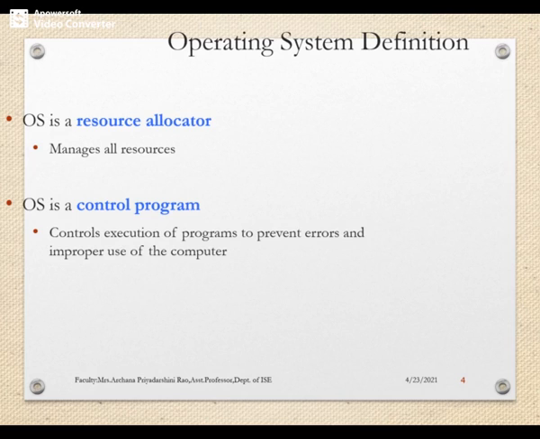Coming once again to the definition of an operating system, it acts as the resource allocator. That is, it is in charge of managing all the resources: who has to get what kind of resource, and what is the priority of the resource usage. Next, it acts as a control program. By the term, it's clear that it controls the execution of programs in order to prevent errors. If two users are simultaneously using the same data, it decides which user gets control over the program. In this way, it prevents improper use of the computer.